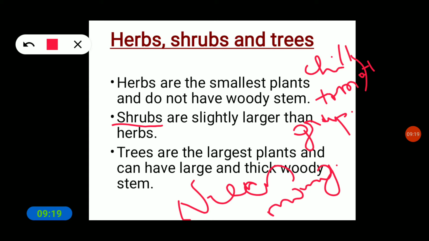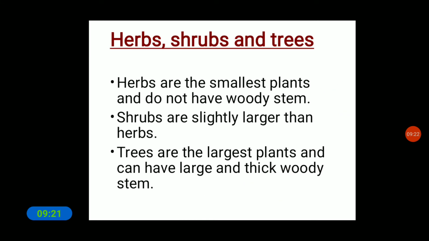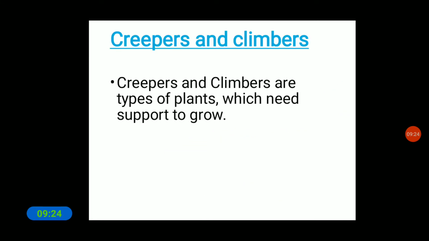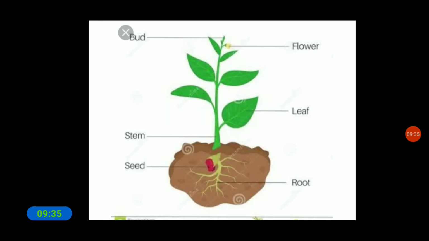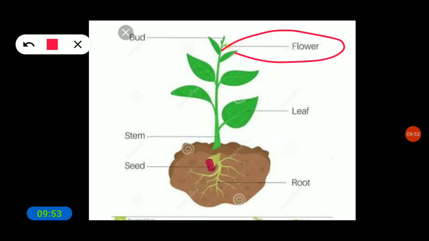So this is about the types of different plants: herbs, shrubs, trees, creepers and climbers. Next, let us know the different parts of the plants and how these parts help the plant. In this plant we can see the different parts: flower, leaf, root, stem, seed, bud.